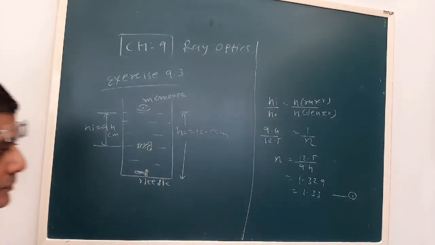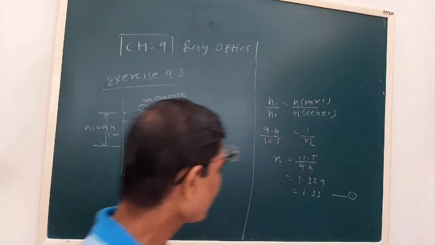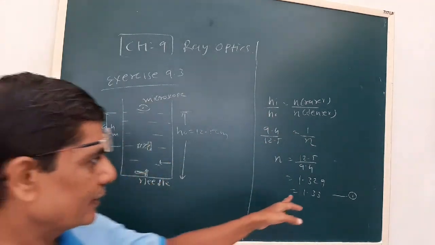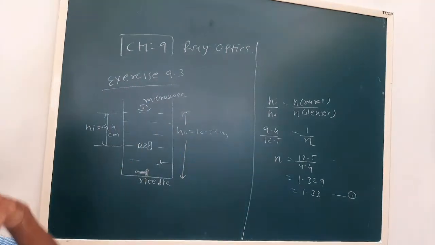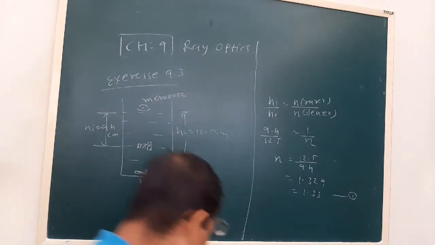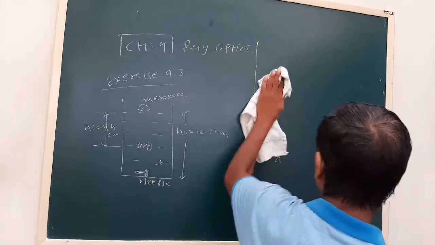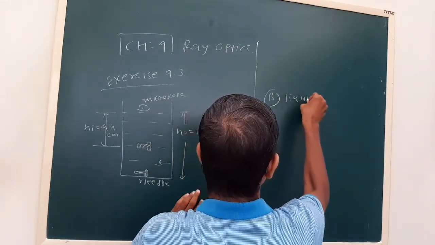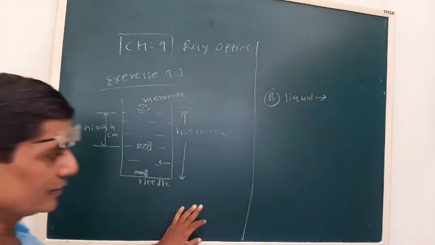Now see, here the tank is filled with water the first time. So the water refractive index is 1.33, that is obtained here. Now the second part of the question says the water is changed and a liquid is filled in.